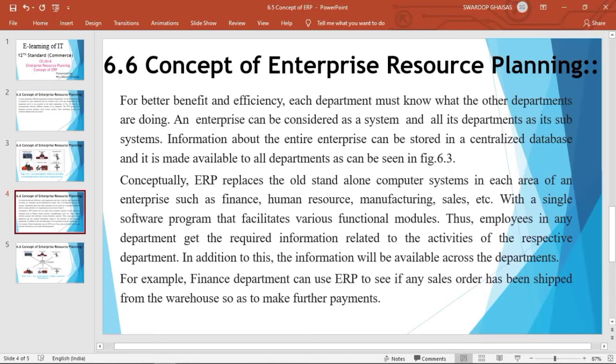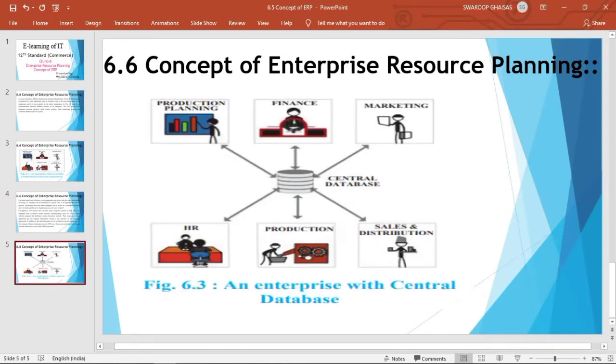so that every department can access the data of other departments as well from that centralized database. So that is about the second kind of ERP. Here you can see the diagram representing this concept, that is, enterprise with central database.